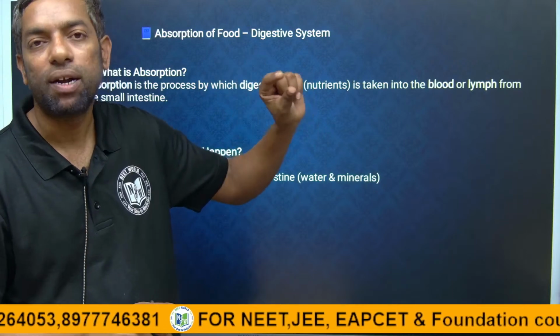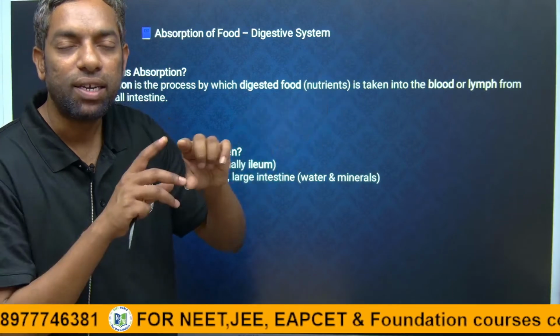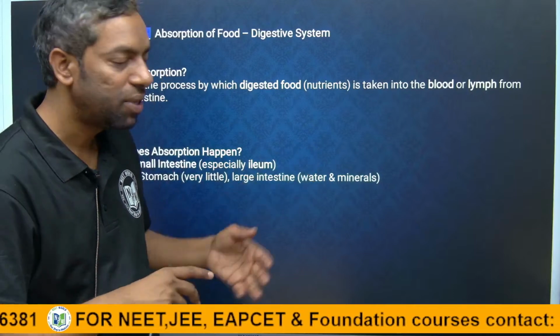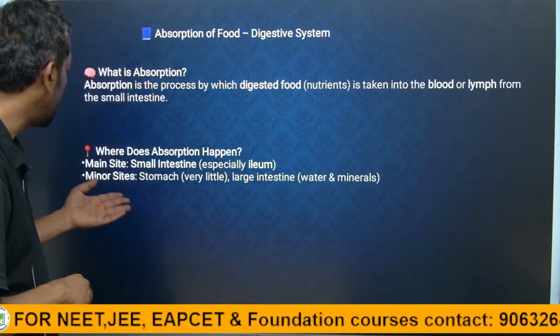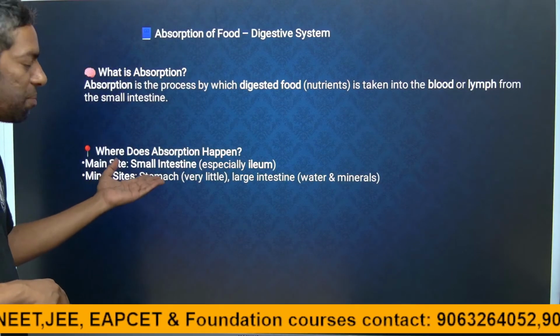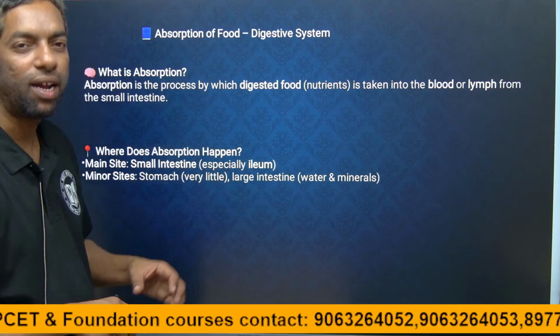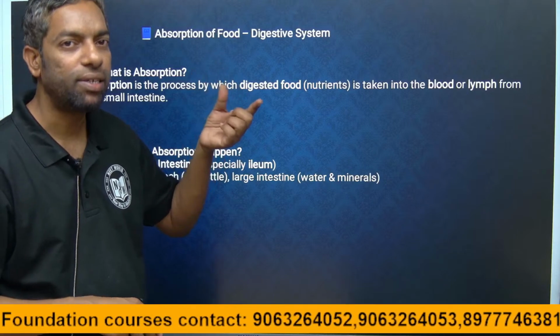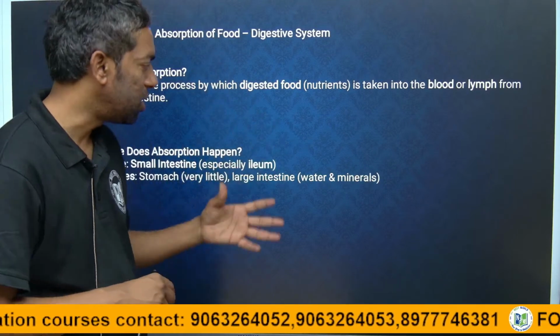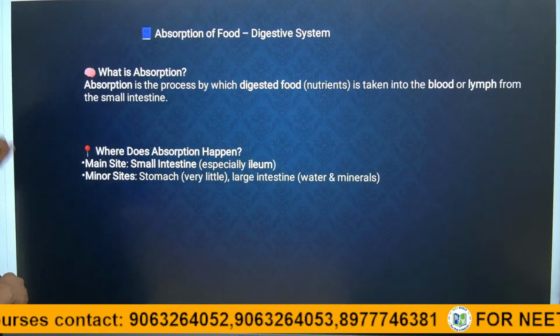The ileum is the site where absorption takes place. Minor sites are the stomach, and the large intestine absorbs not nutrients but water and minerals, guys.